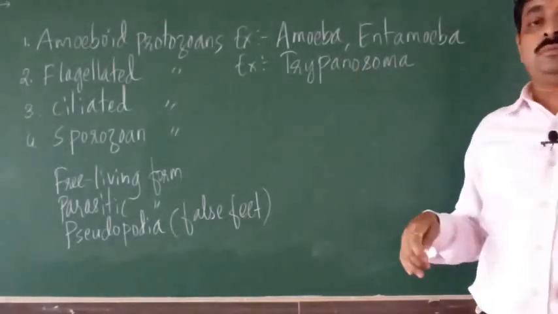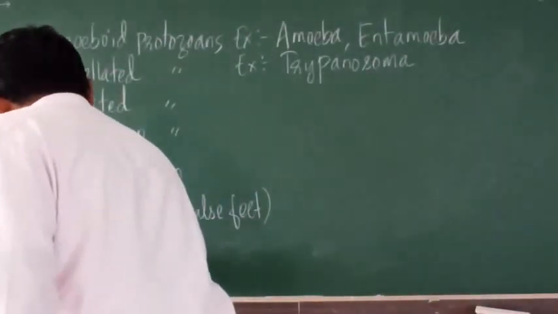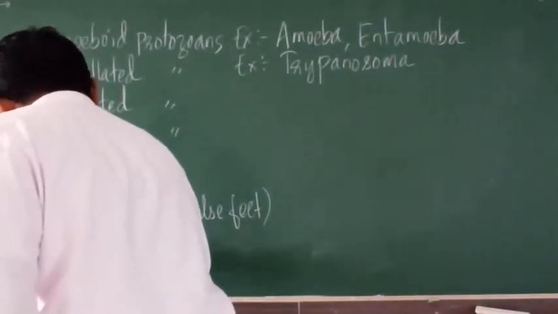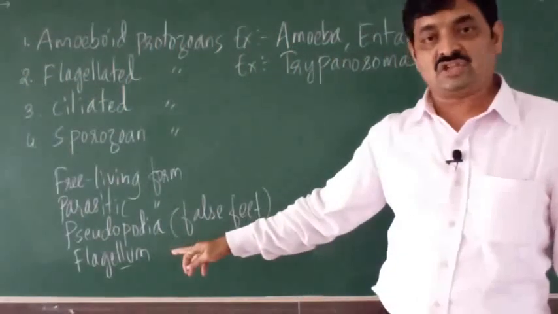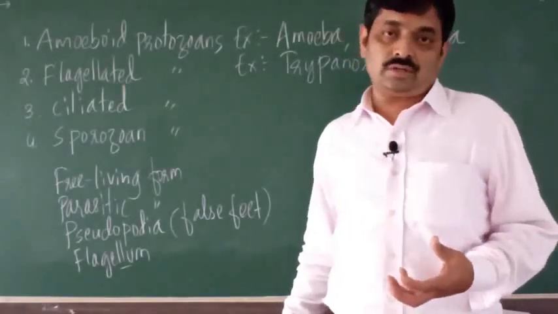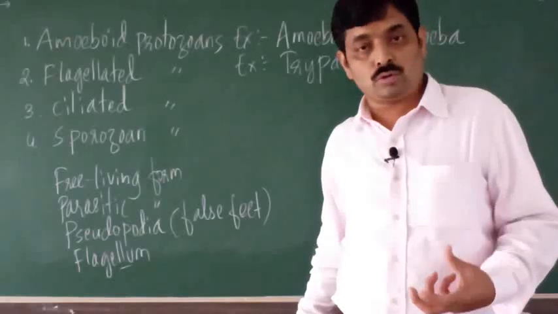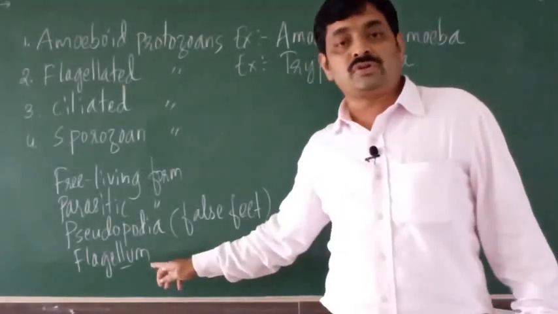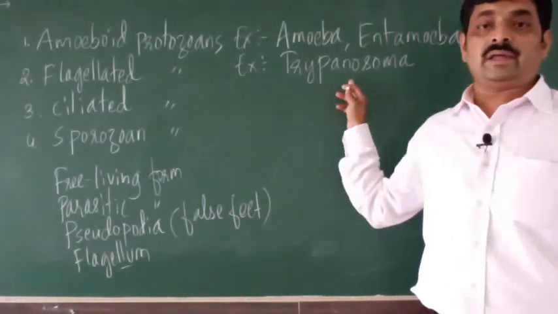So this Trypanosoma has flagellum, which is a locomotory organ, right? The organ which is used in movement or locomotion is called locomotory organ. So flagellum is the locomotory organ of Trypanosoma.